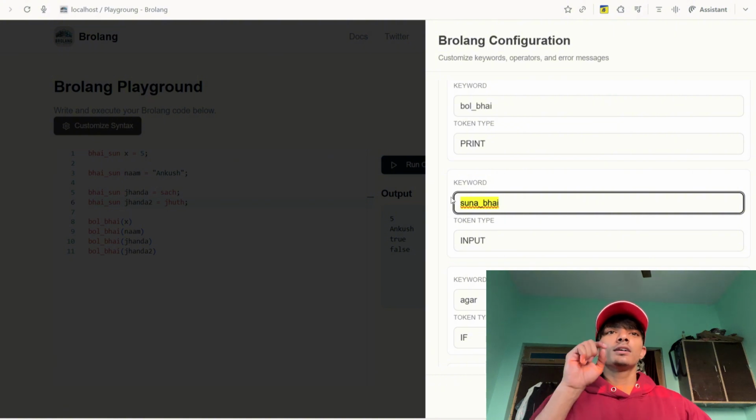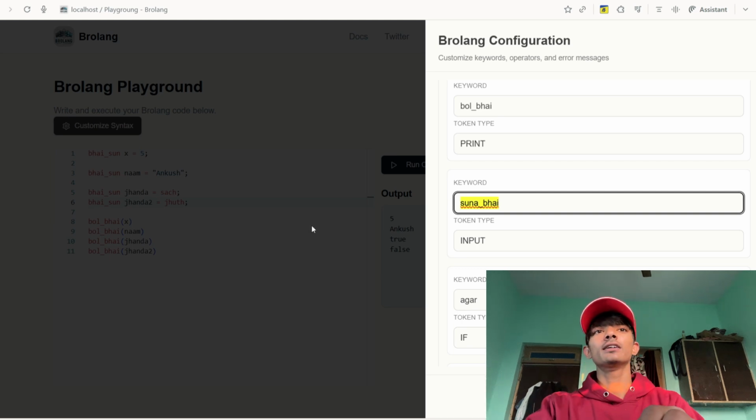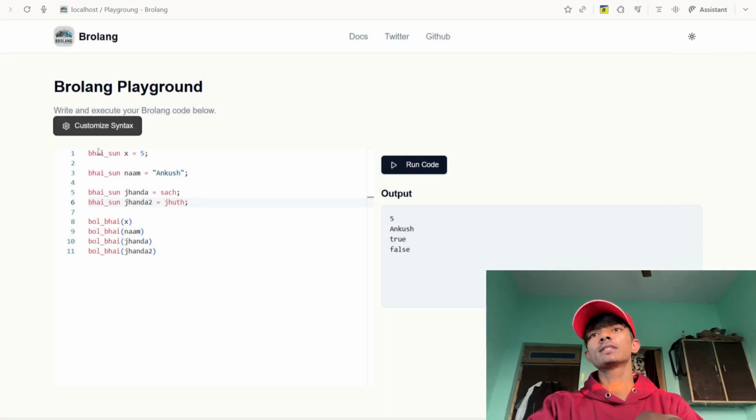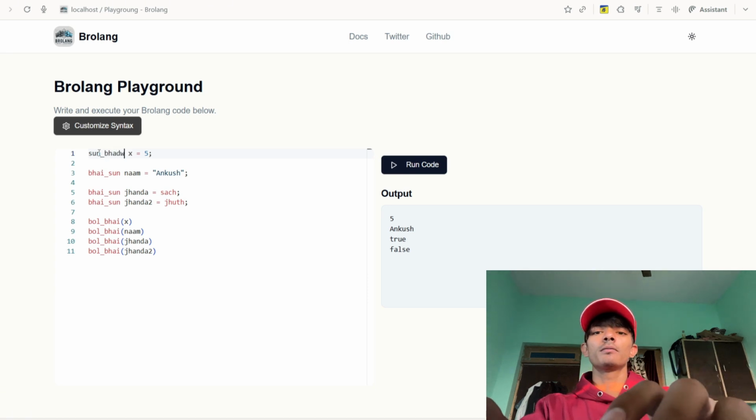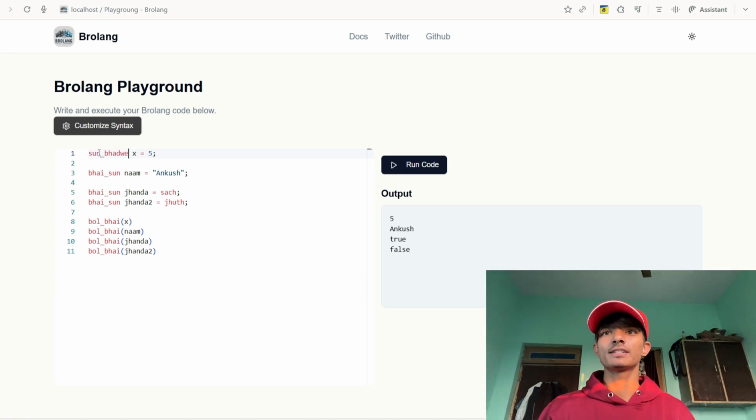So you can customize it here, and then when you change it here, instead of writing suna bhai or bhai sun, as you can see bhai sun is written here. If I write sun bhadve, that is also a valid syntax, because I just edited it a while ago, and you can edit your own syntax there. And if I run it, you will see the same thing, right? As you can see, the output still remains the same. Or let me change it so that you can see it explicitly.